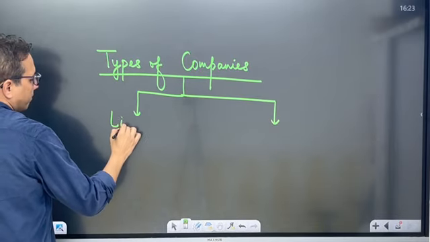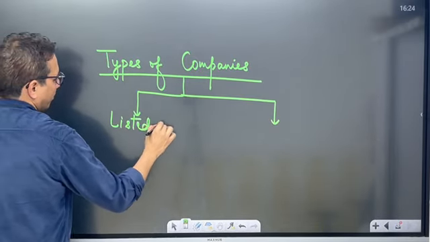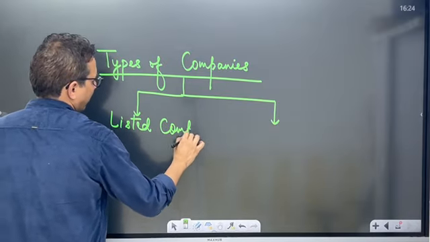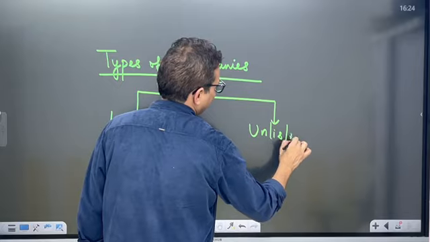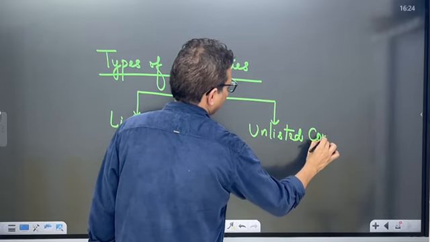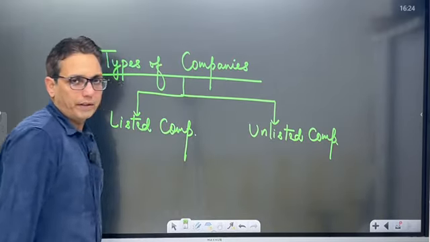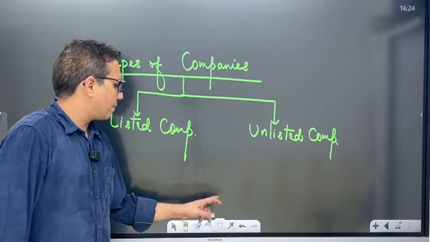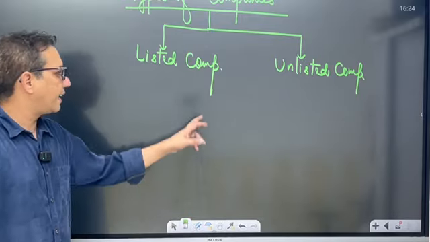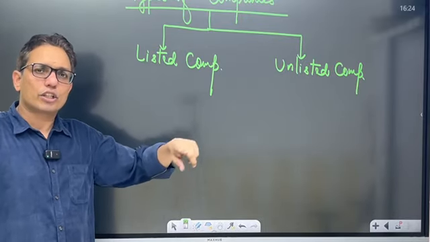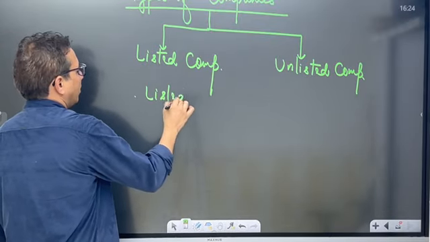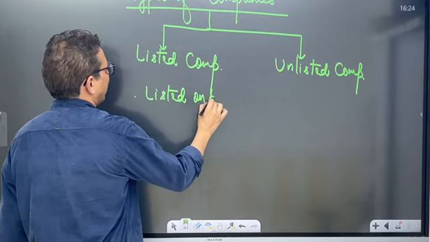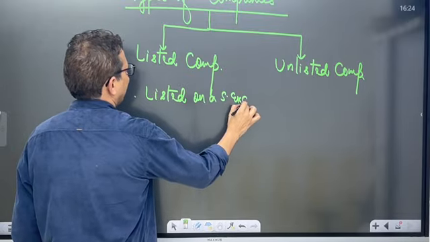One is a listed company, the other is an unlisted company. Now, what is a listed company? A listed company is that company which is listed on a stock exchange.